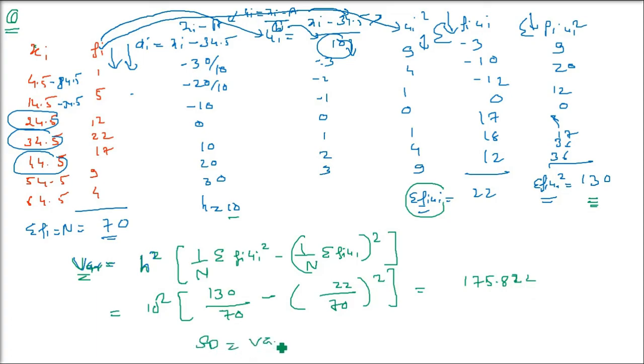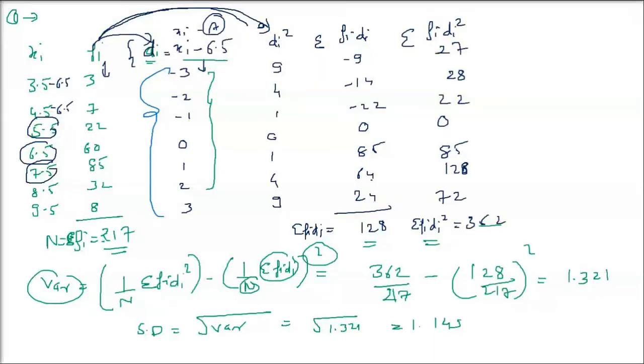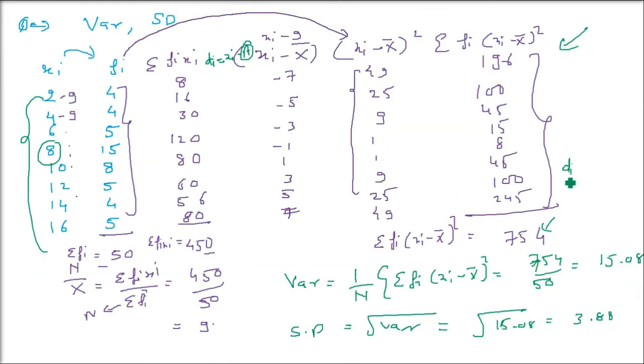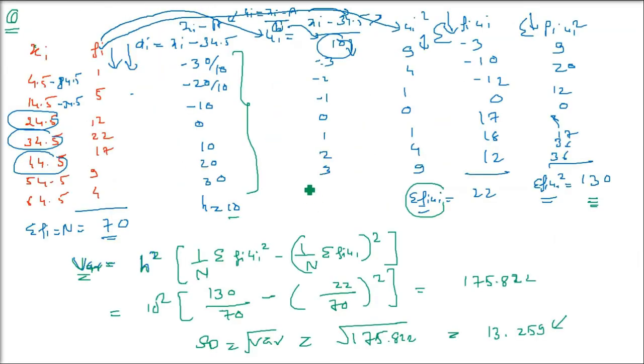Now standard deviation is under root of variance. So you take under root, 175.822, and 13.259 will come. So 13.259 is the standard deviation. So this is for the discrete frequency distribution. This is used when all the members of this third column are divisible by a common number. This is the basic method. This is generally used.